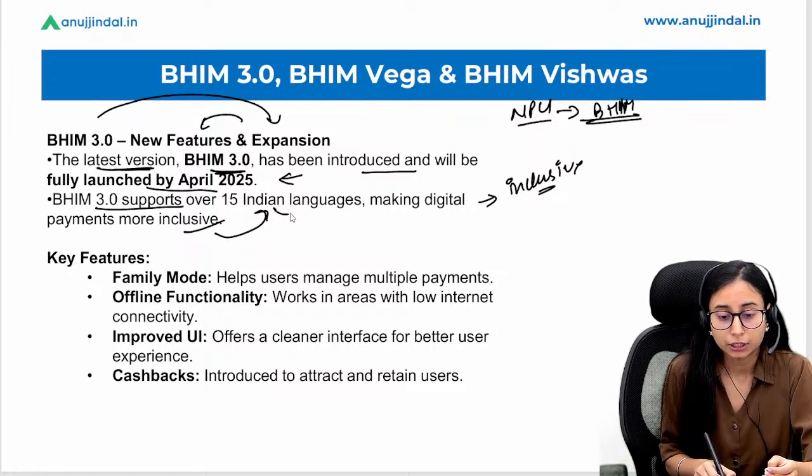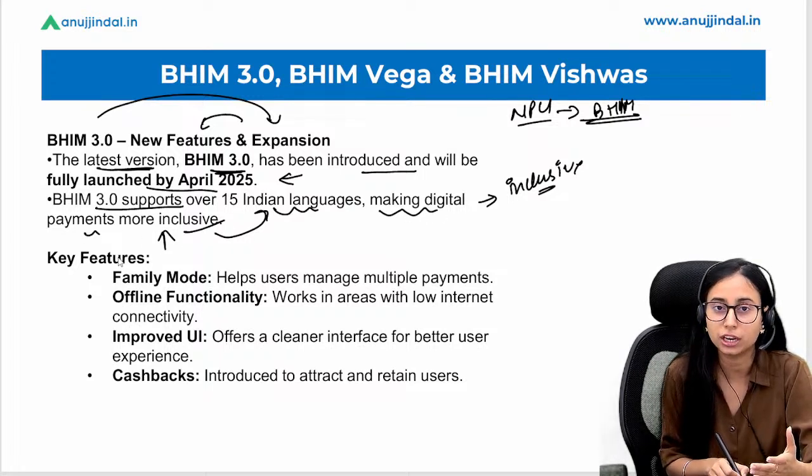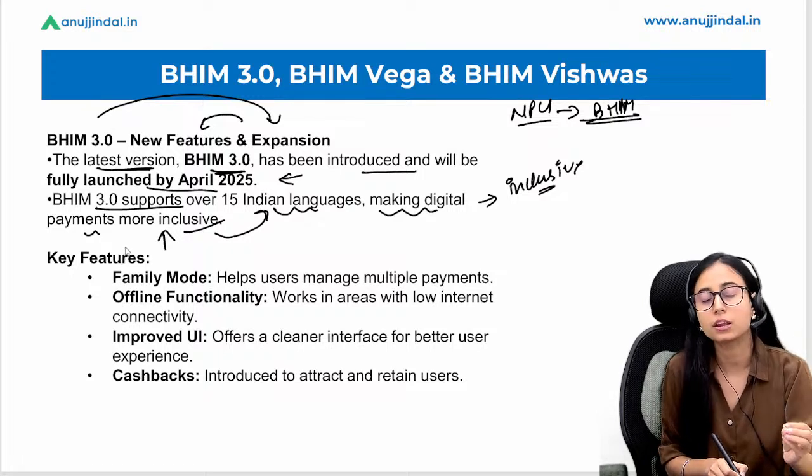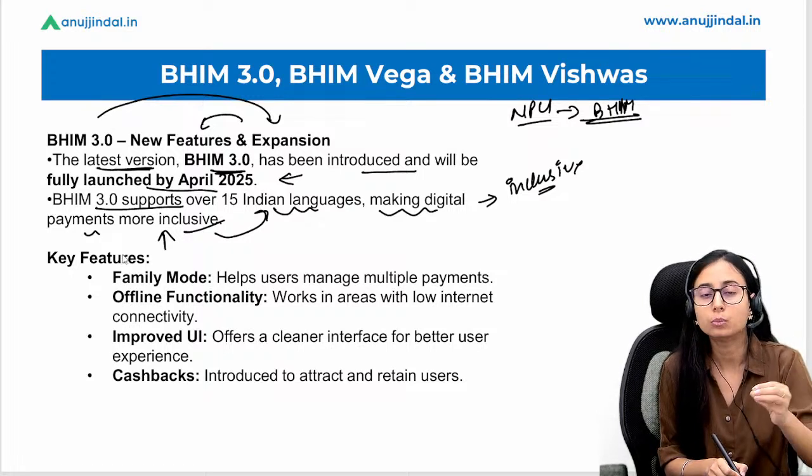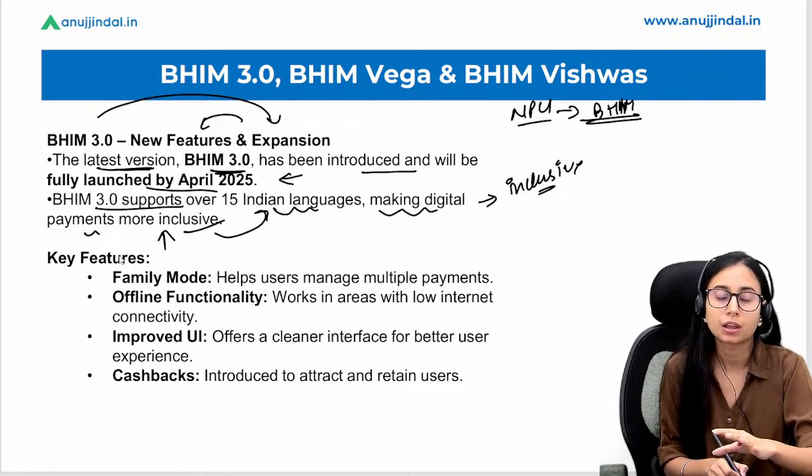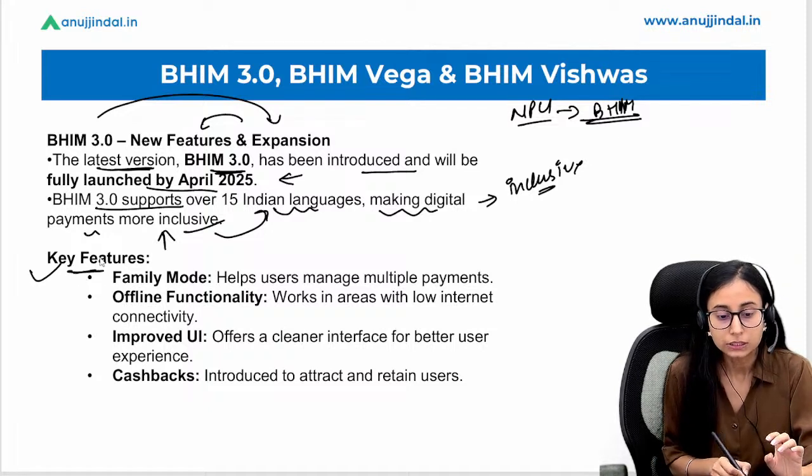For this, they are including more and more languages to make it financially inclusive, wherein digital payments are easy to be made by each and every person, irrespective of where and in what region they live in. What are the key features?